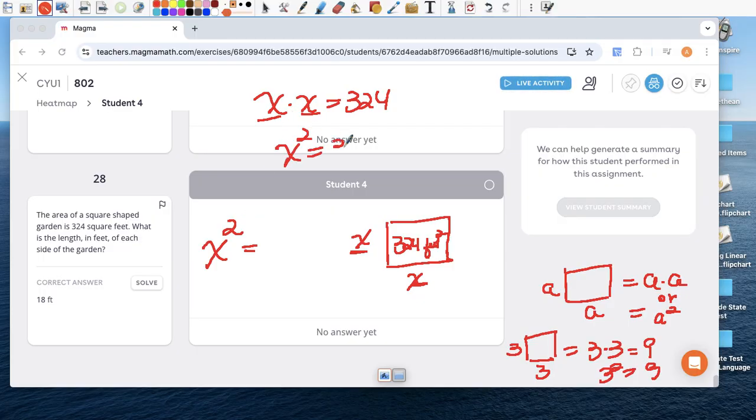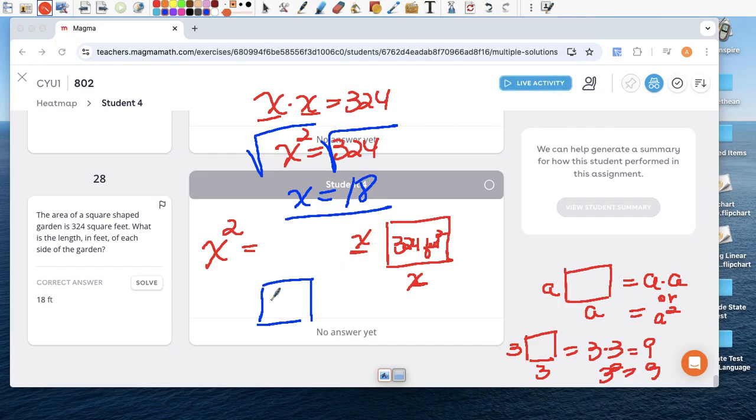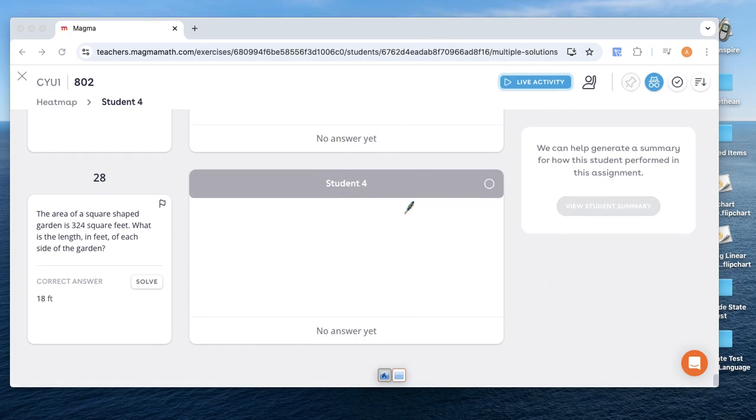Same thing. Now, what does that allow me to do? Well, I'm going to take the square root of both sides. And I finally get x, and take the square root of 324. I have no idea what it is, and it's 18. Sorry. So we had a square where the area was 324, which meant this side was 18 and this side was 18. All right, okay. That is, I think, the last question.